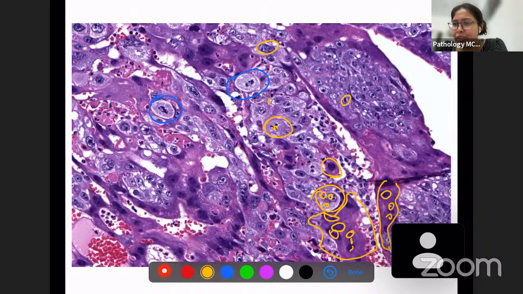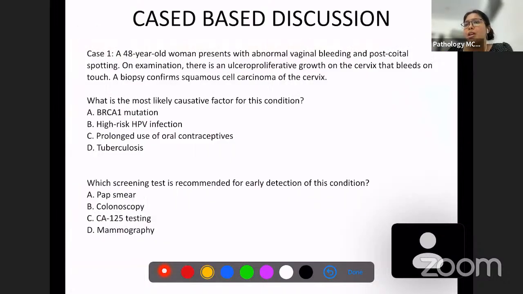Again, multiple nucleus. So these are what, syncytial? These are all syncytial trophoblasts. And these cells with single nucleus, these are all cytotrophoblast. So this proliferation is happening. This is choriocarcinoma. Okay, now we're done with most of the topics.